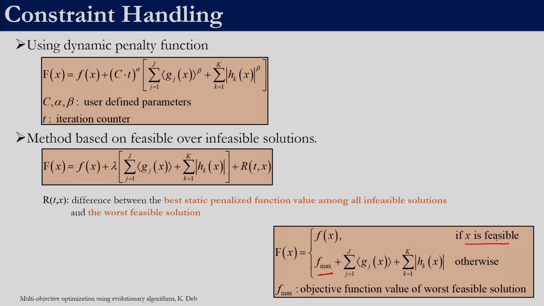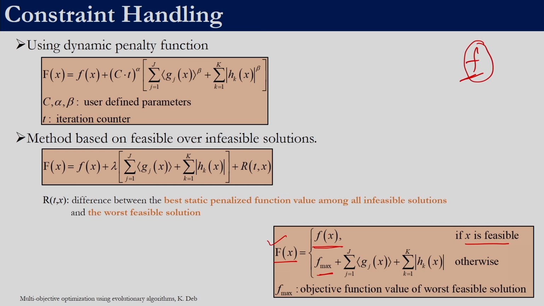So, if a solution is feasible, then the fitness function is nothing but the objective function value, which is clear, right. But if a solution is infeasible, so far whatever strategies we have seen, even if the solution is infeasible, we were determining the objective function value, which is not necessarily correct. For mathematical problems you plug in some values, so you will get some value for the fitness function, but let us assume that we are to perform an experiment and the experiment can be performed only for feasible values, right. So, then for infeasible values, calculation of this objective function itself is not possible. In those cases particularly this strategy helps.